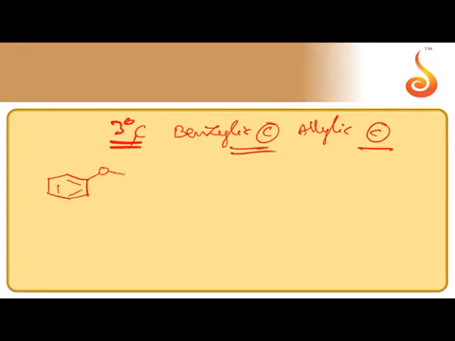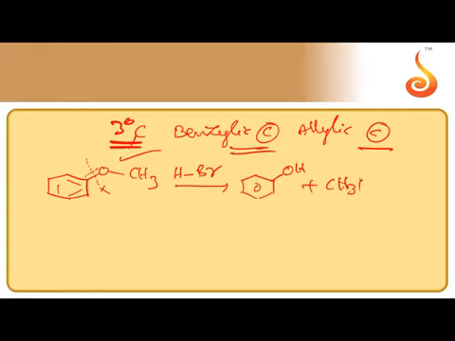If you take anisole, the breaking of the C-O bond between phenyl and oxygen is impossible, because that bond gets partial double bond character. So instead, the other bond will be broken. If it is HBr, the C-O bond between the phenyl group and oxygen will not be broken. The C-O bond between the methyl group and oxygen is preferable for breaking. So phenol and methyl bromide are the products.